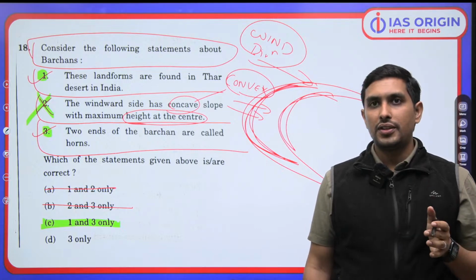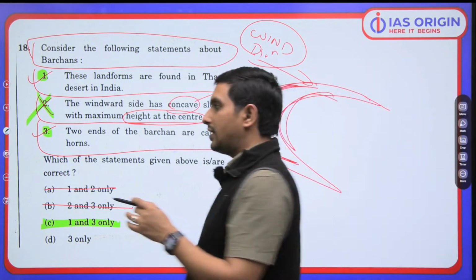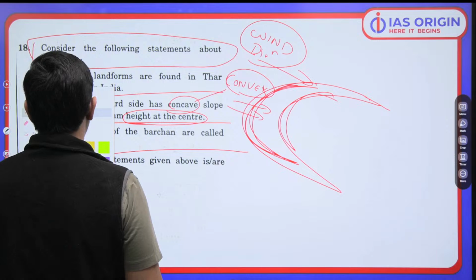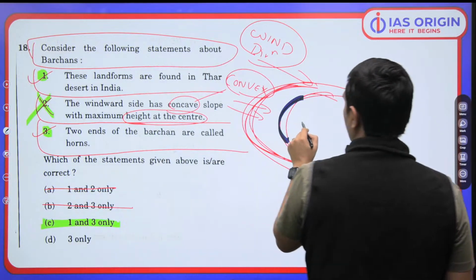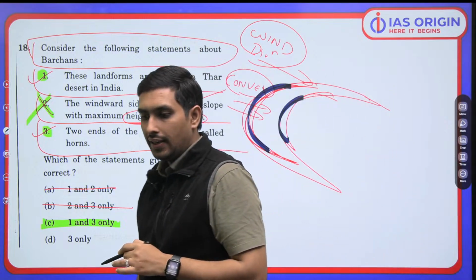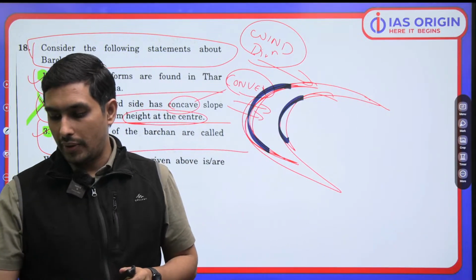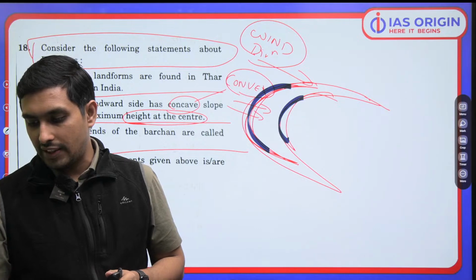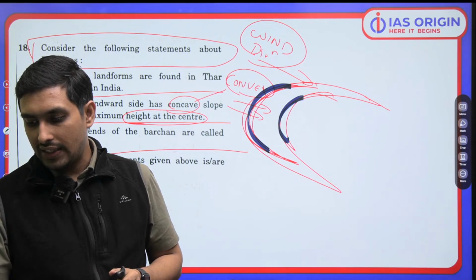So you have to know this thing. Whenever we talk about the windward side, it is not going to be concave, because the inner side, ये है concave. This is concave. But this side is convex. है कि नहीं? The windward side is always going to be convex. So this is a basic point which you are supposed to understand precisely.